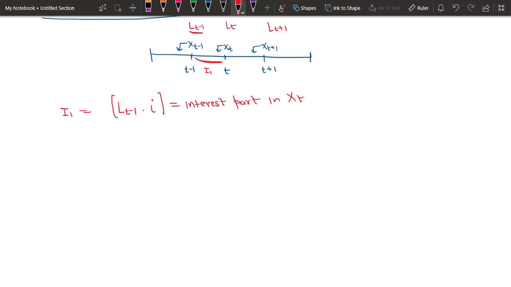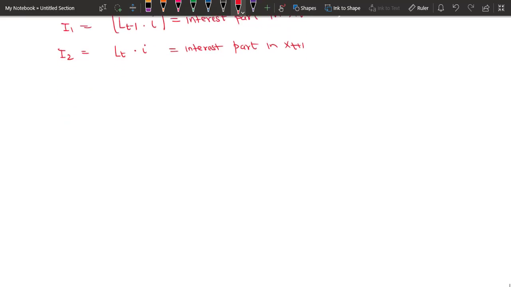So it's simple. Now you tell me, you can pause the video and tell me how you will calculate this I2. I2 is the interest part in the installment x(t+1), or for the year t+1. So pause the video. I am going to write the solution now. I hope you answered the question right. So it was simple, nothing new. So the interest part will be L_t times I.